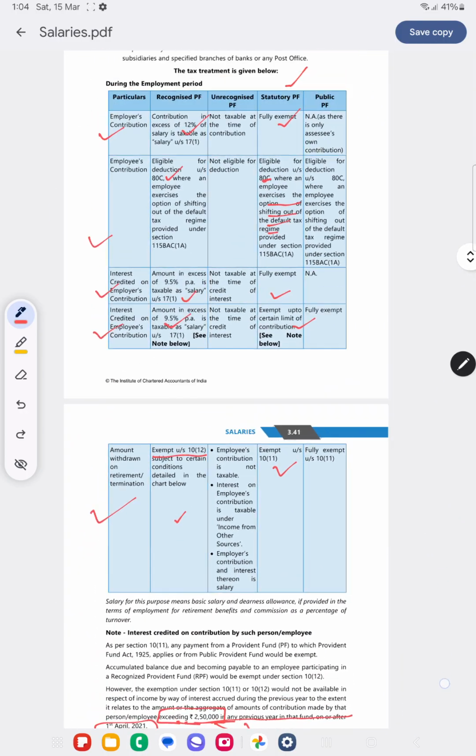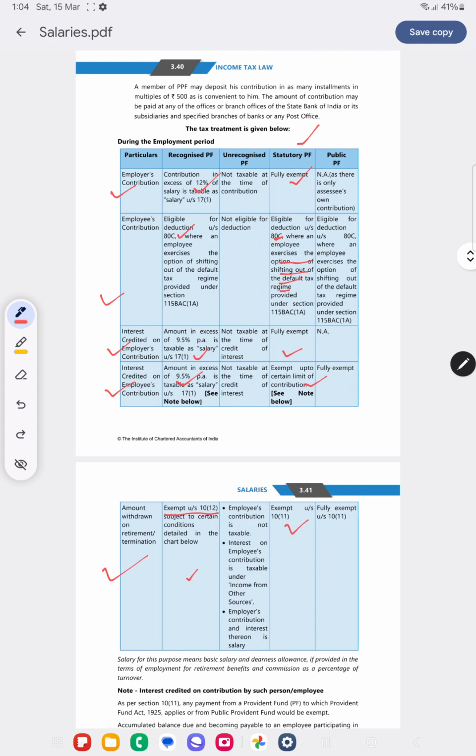So this we have done. So what is the case in RPF? 12% of employer contribution. Employee's contribution is claimed as deduction. Interest for both is 9.5%.